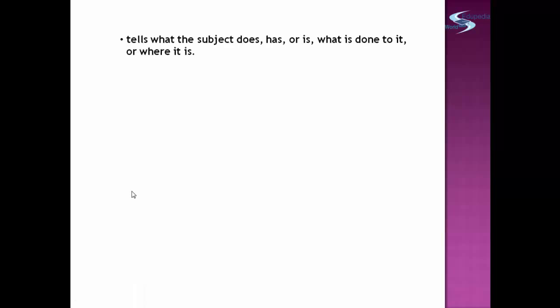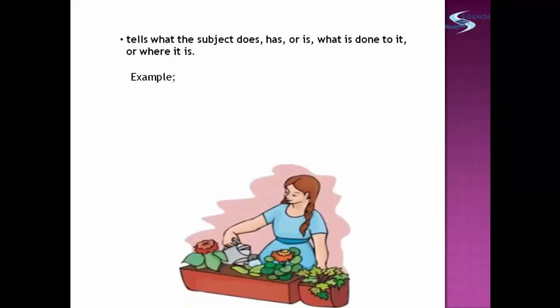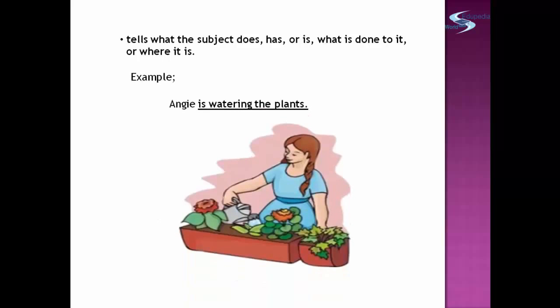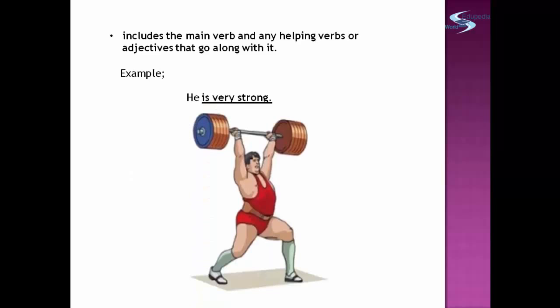Predicate tells what the subject does, has, or is, what is done to it, or where it is. Example, Angie is watering the plants. Is watering is the action or description that occurs in the sentence. Predicate includes the main verb and any helping verbs or adjectives that go along with it. Example, he is very strong. So, is very strong is the complete predicate that describes he.